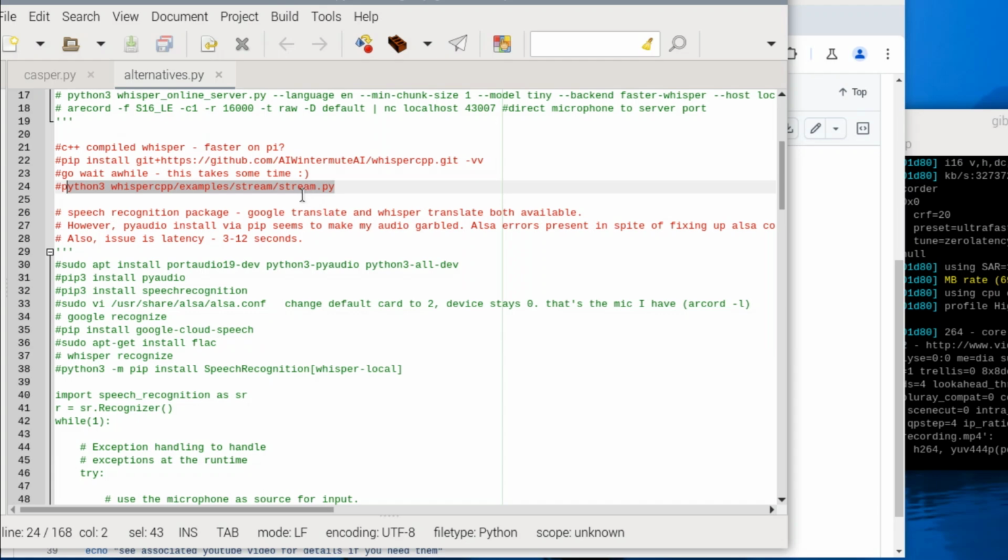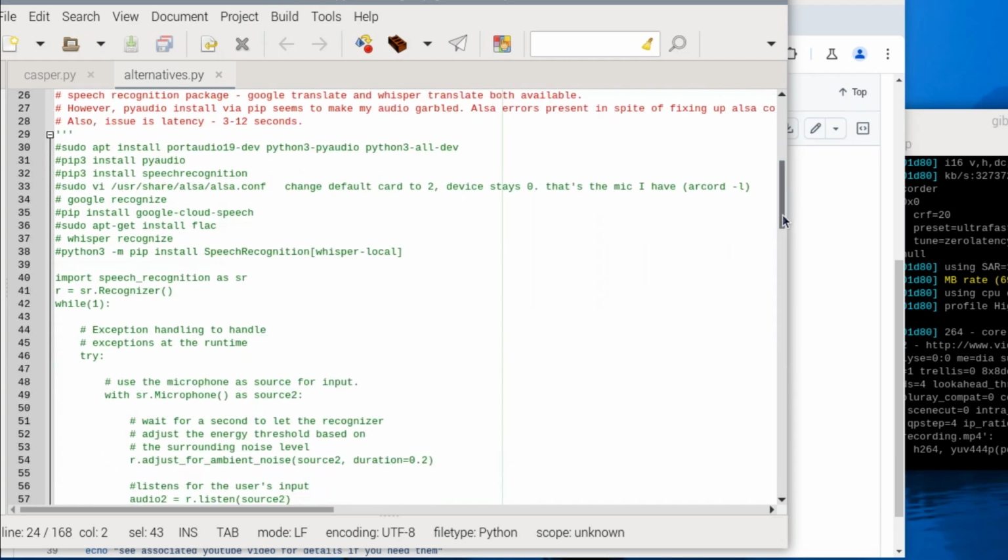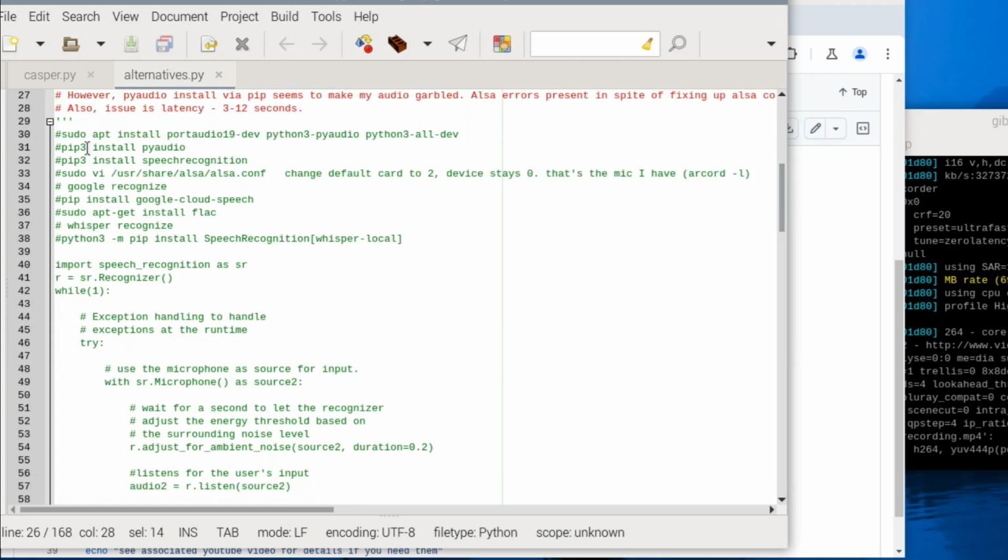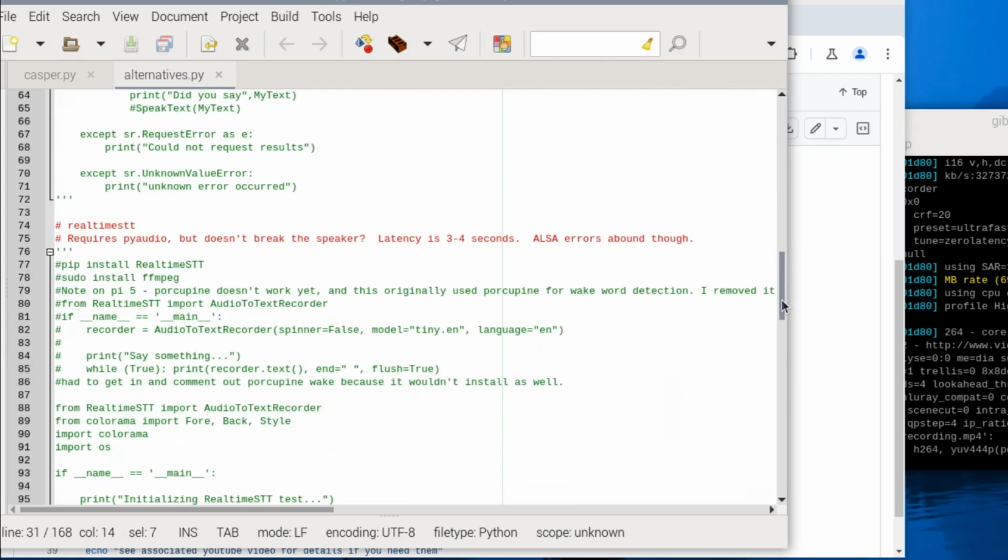You can start streaming what comes in on your microphone very quickly using this one, and it'll be faster. Alternatively, this is using the speech recognition package, and it will either use Google Translate or Whisper as a backend. And here is the code block, so you would just pip3 install PyAudio, pip3 install speech recognition, and then run this, and it will actually start automatically streaming things for you, so you can try those out. I did find that PyAudio caused problems with my playback on my USB speaker, so I didn't use that.